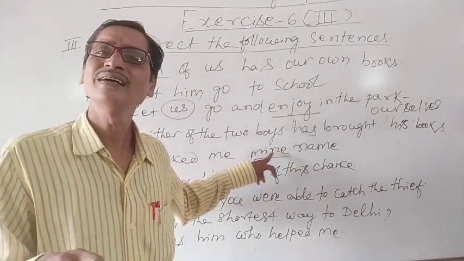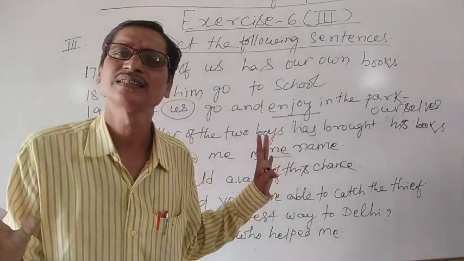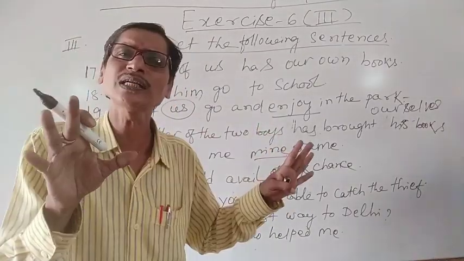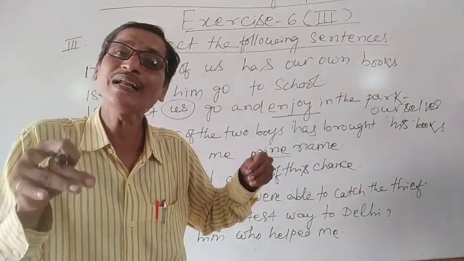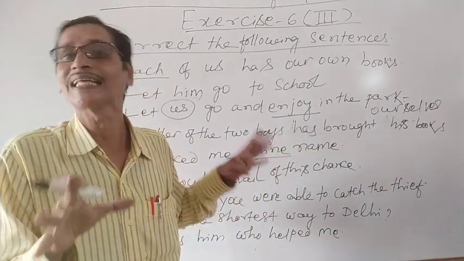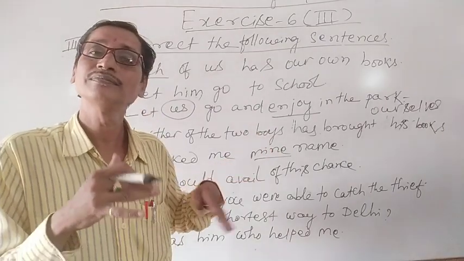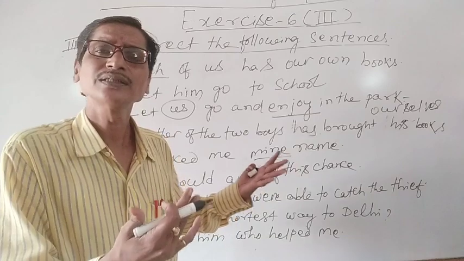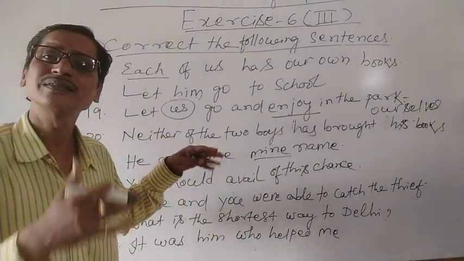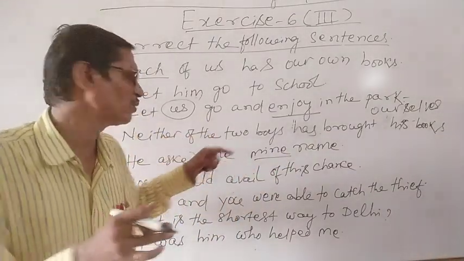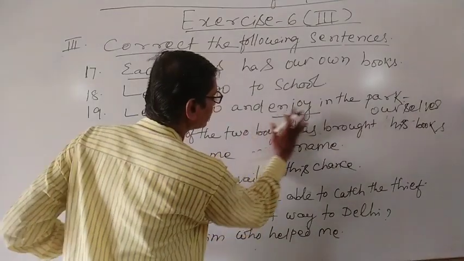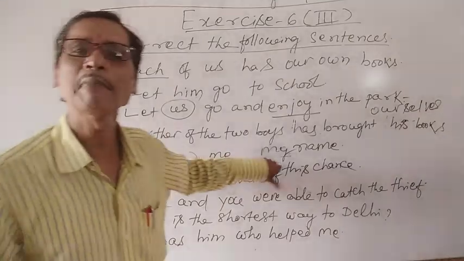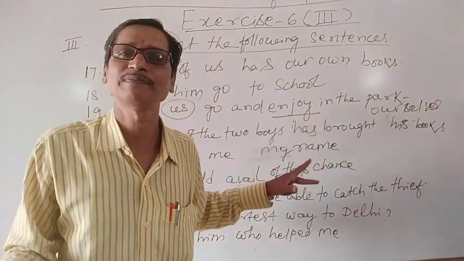Mine will never have any object, but my can have an object. Mine can never function as an adjective, but my can function as an adjective. They are called possessive adjectives. So we can use my here: He asked me my name, not mine name.